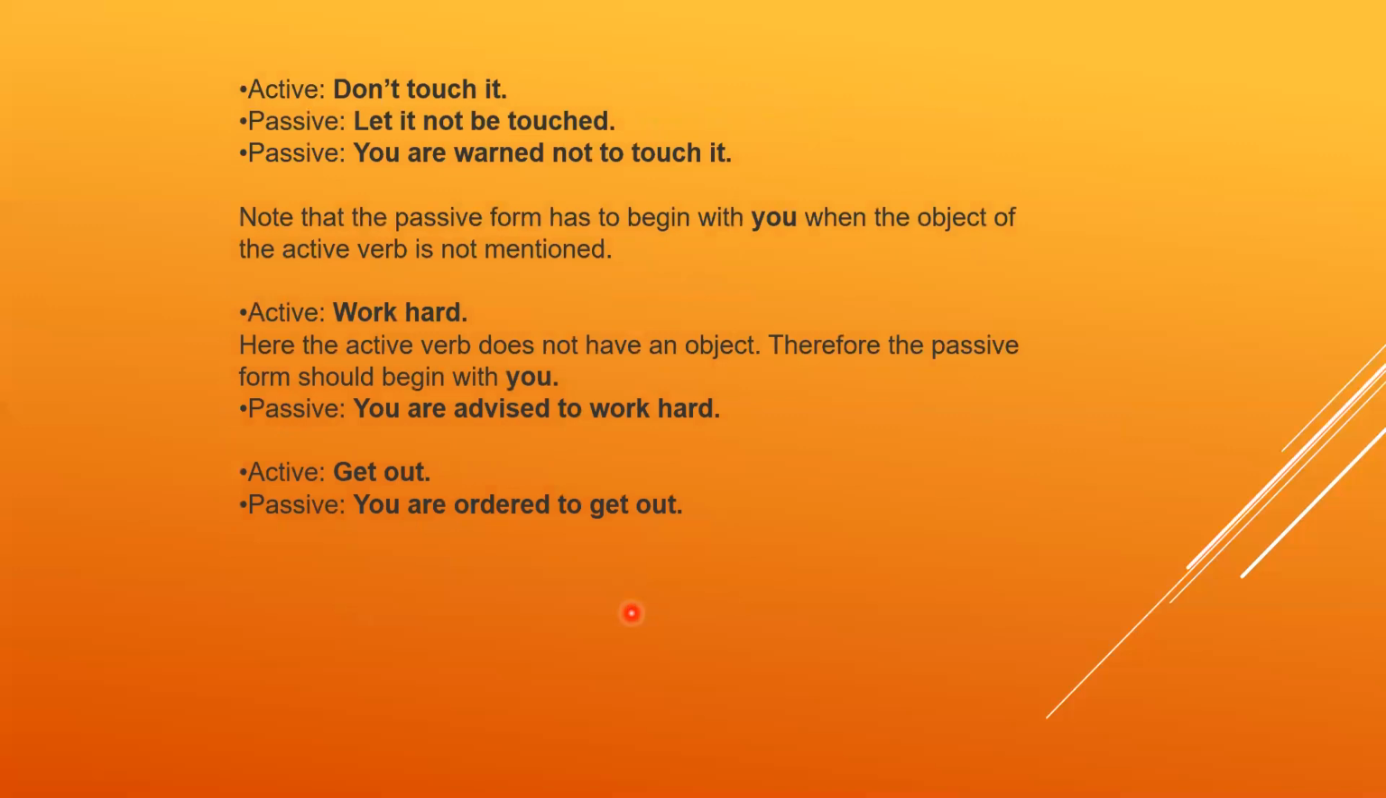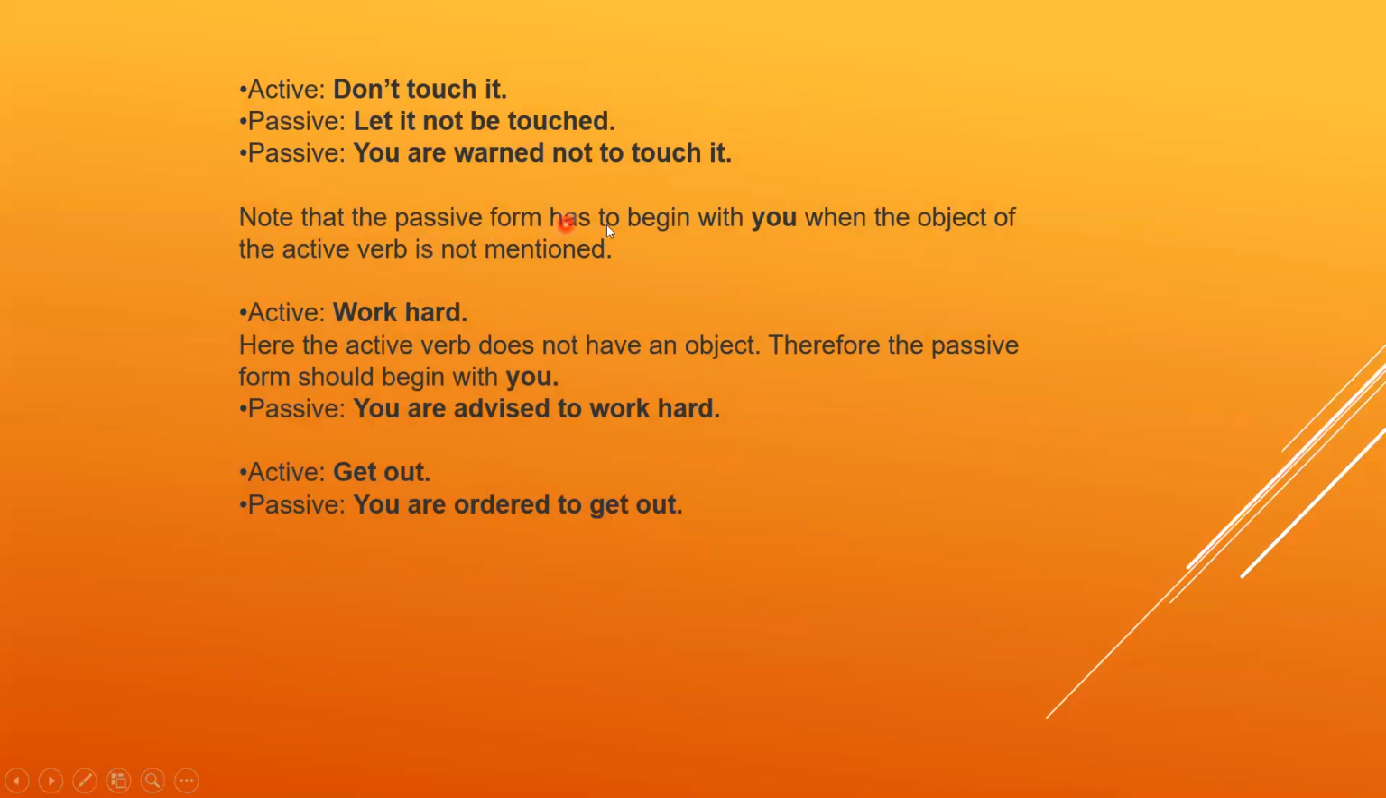Dear students, second we have "Don't touch it." Now, how to change? "Let it not be touched." As I told you, do, does, did, you can never find in the passive. Look, there is no "do." So "Don't touch it" is in present: "Let it not be touched," or "You are warned not to touch it." This is also correct, and this is also correct.